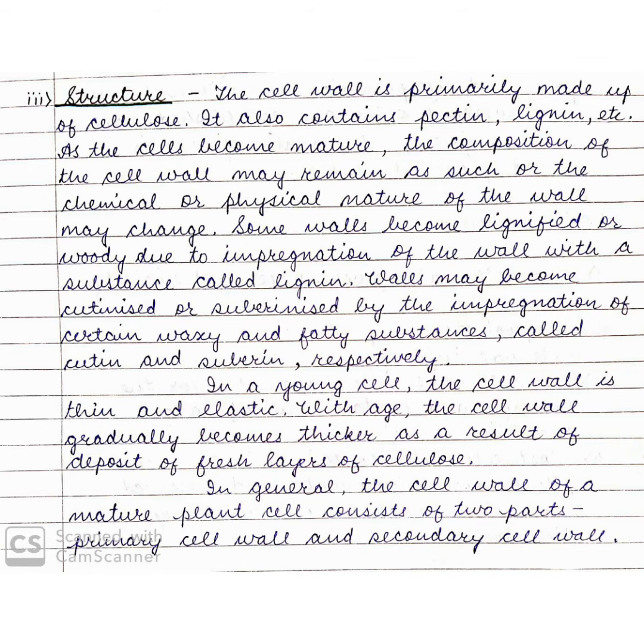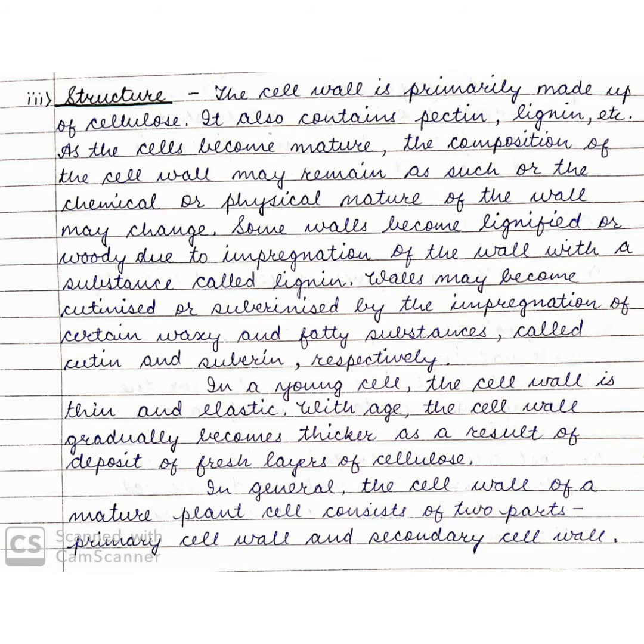In a young cell, the cell wall is thin and elastic. With age, the cell wall gradually becomes thicker as a result of deposit of fresh layers of cellulose. In general, the cell wall of a mature plant cell consists of two parts, primary cell wall and the secondary cell wall. Now let us see what is a primary cell wall and what are the secondary cell wall.